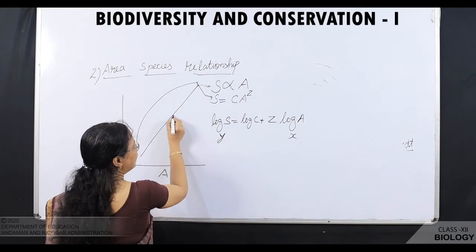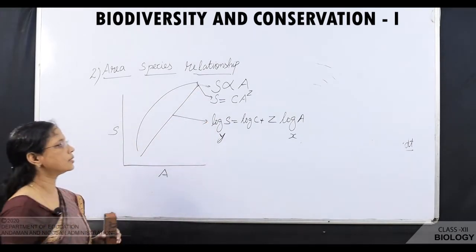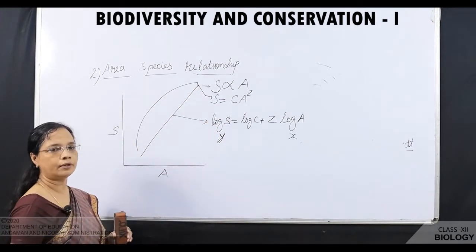Log scale. So, this is the equation, log S is equal to log C plus Z log A.